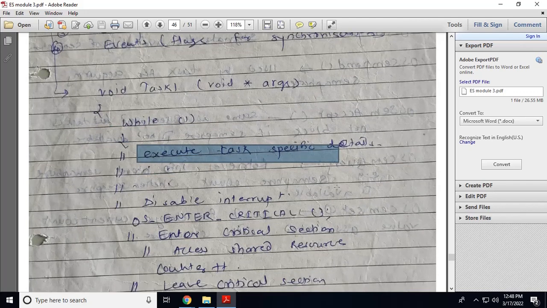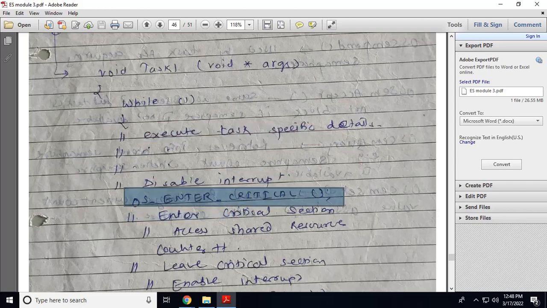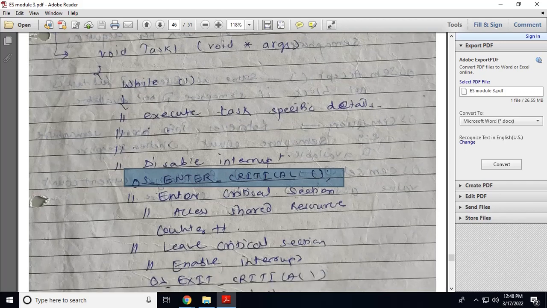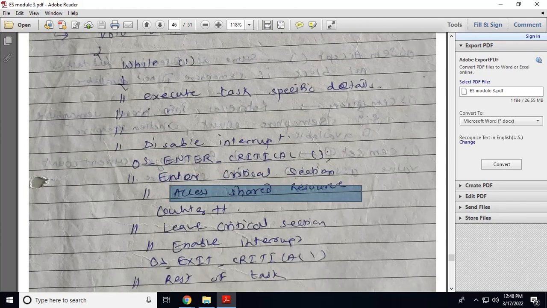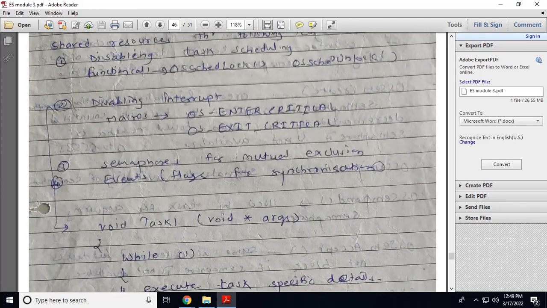Whenever you have to access the critical section or the shared resource, you can disable the interrupt by calling the function OS_ENTER_CRITICAL. It means no other task will try to access the critical section. Now you can enter the critical section and access the shared resource, and when you have to leave the critical section you can enable the interrupt by calling the function OS_EXIT_CRITICAL. So this is the second way, disabling the interrupt.